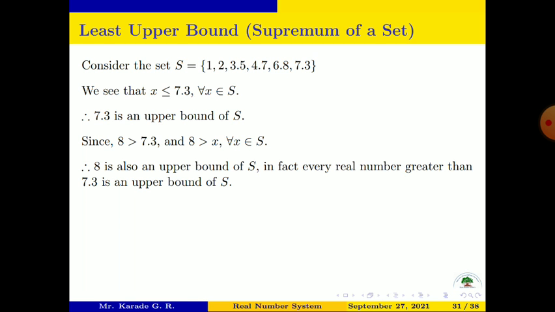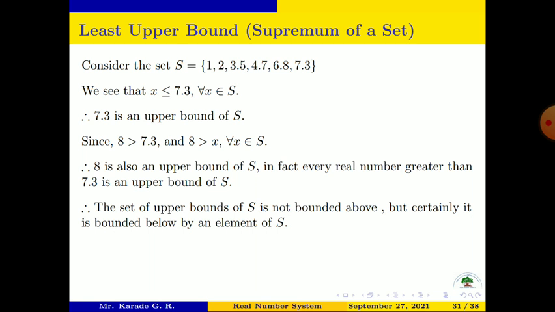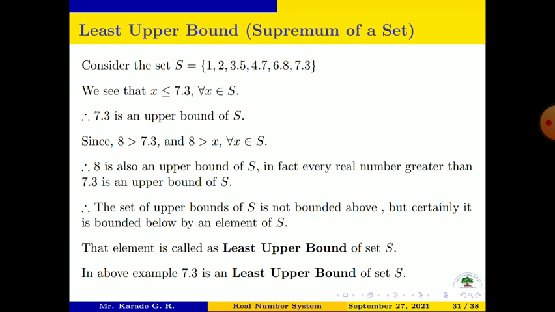Therefore 8 is also an upper bound of set S. In fact, every real number greater than 7.3 is an upper bound of S. Therefore, the set of upper bounds of S is not bounded above, but certainly it is bounded below by an element of S. That element is called the least upper bound of set S. In the above example, 7.3 is the least upper bound of set S.